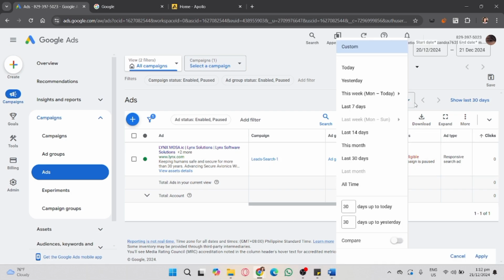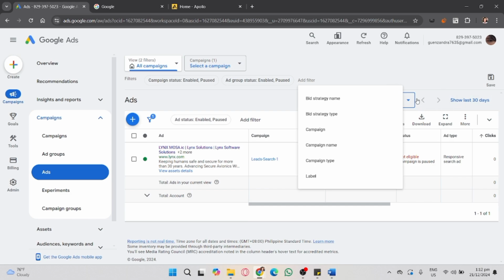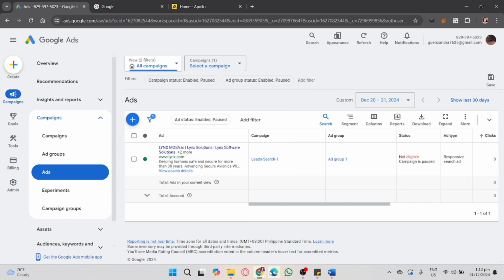You can also contact Google Ads support if the learning phase persists. You can reach out to Google Ads support through the help section, and you can provide details about your campaign's performance and the changes made. And that's how you fix bid strategy learning in Google Ads.